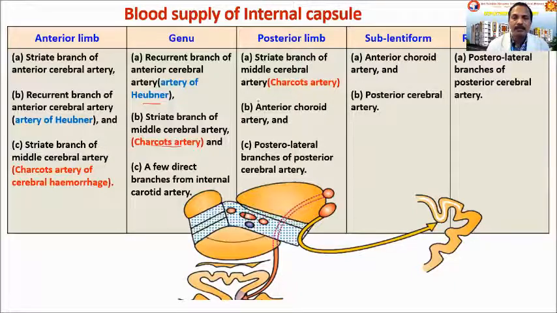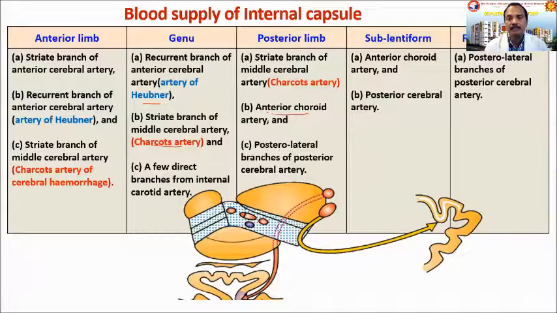Again, the middle cerebral artery supplies the posterior limb. Then there is a branch from the internal carotid artery which goes backwards, that is called the anterior choroidal artery. And one more artery supplying is from the posterior cerebral artery, which is called the posterolateral branch of the posterior cerebral artery. So these are the three sets of arteries supplying the posterior limb.